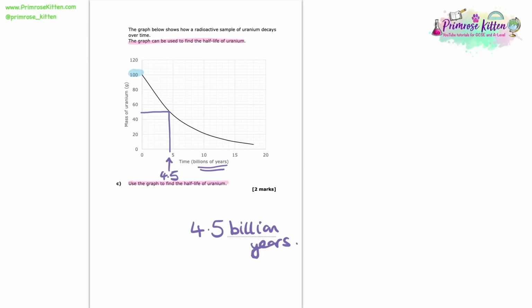So just to recap there, if you're ever asked to find the half-life of a graph, look at that maximum point that it reaches on the y-axis, halve it, read along horizontally until you hit the curve, and then finally you just read down to the time axis, and that time is going to be your half-life.